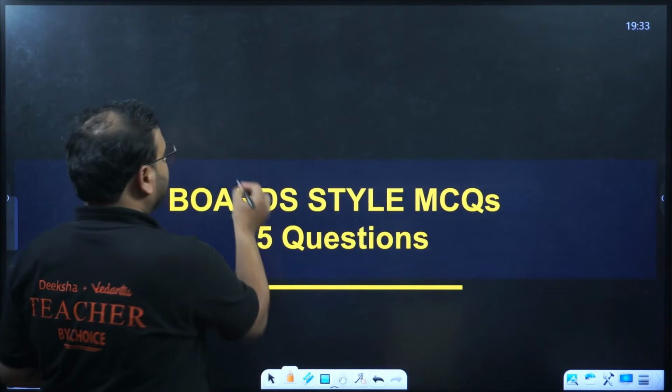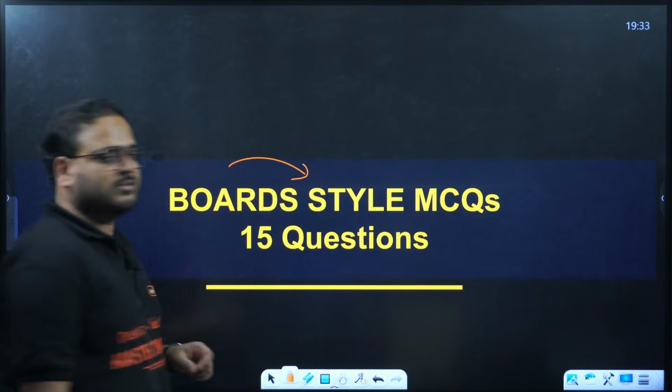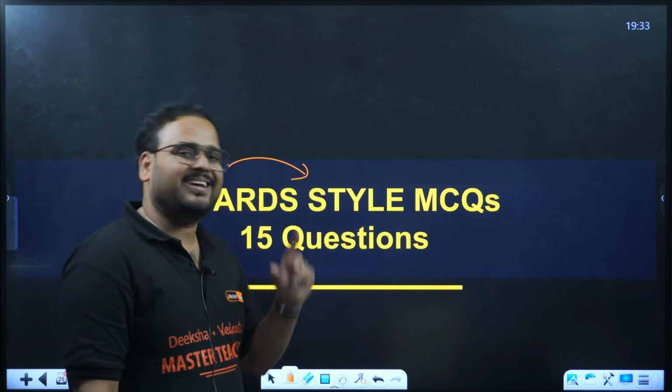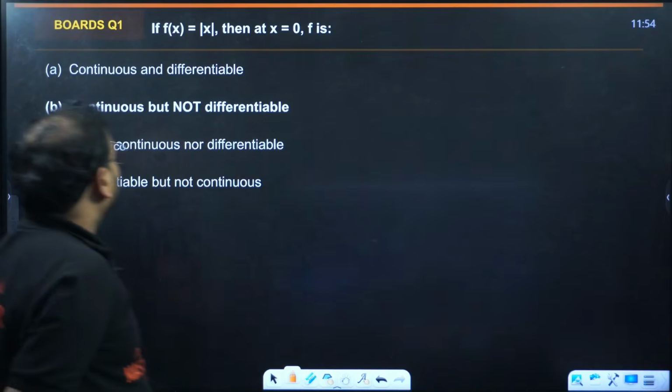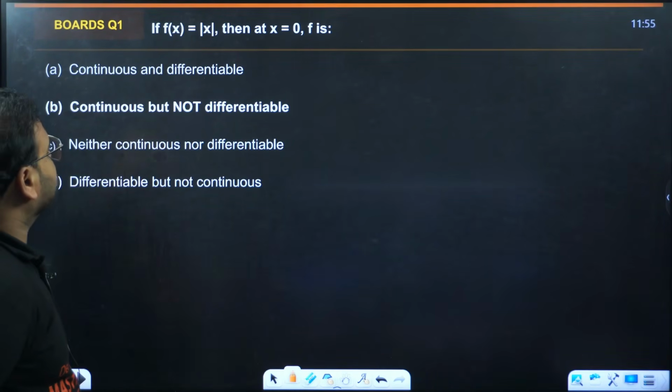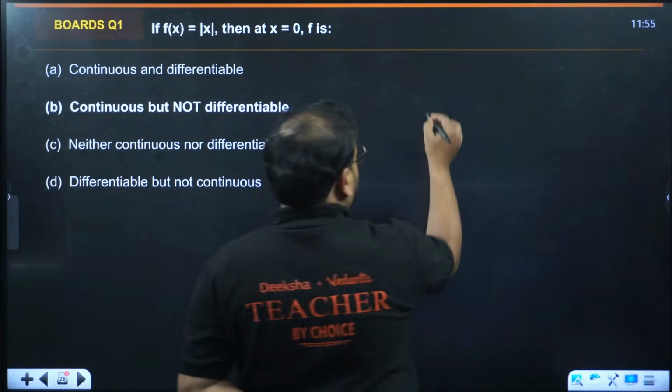Okay, board style MCQs. I've taken 15 questions on that. Let us solve that now. MCQ number 1, board style. If f of x is mod of x, then at x equal to 0, the function is continuous but not differentiable.